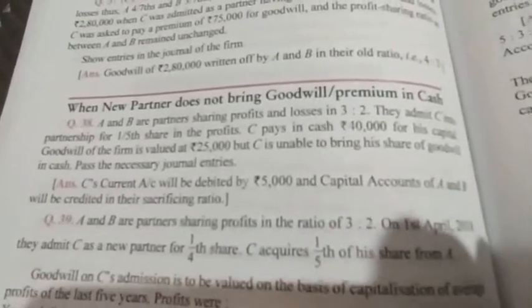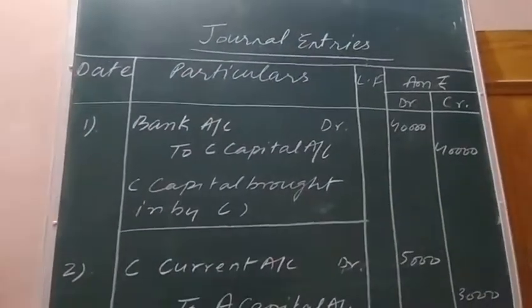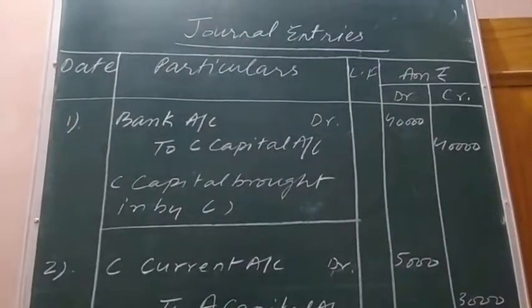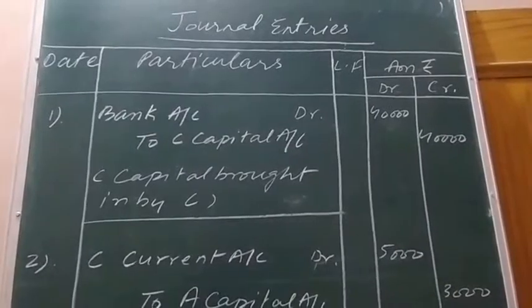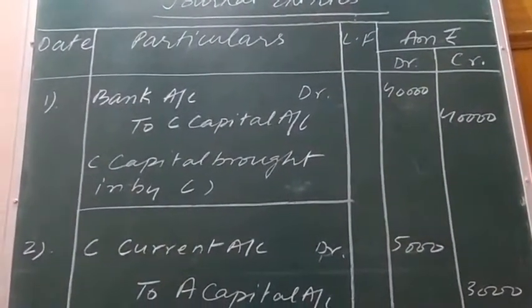Here one thing is brought in cash and that is capital. C brought capital within the firm in cash. The journal entry related to this transaction will be bank account or cash account debit to C's capital account 40,000 rupees. Narration: capital brought in by the new partner C.